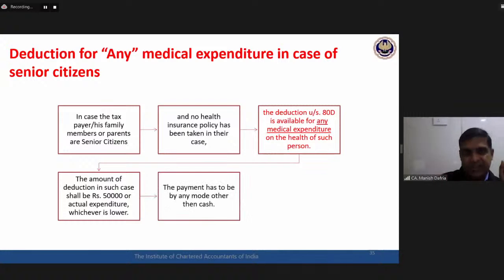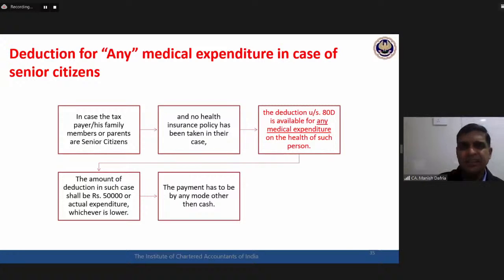The condition is this: the payment should be by any mode other than cash. So a very, very interesting proposition here, that normally it is health insurance premium. You have to pay it to the insurance company, then only 80D deduction is available. But now the law is saying, if in the case of a senior citizen no health insurance policy has been taken, then whatever is the medical expenditure, whatever is the doctor's fees, hospital fees, medicine expenditure, whatever medical expenditure is done on the health of such person, 50,000 deduction can be claimed.